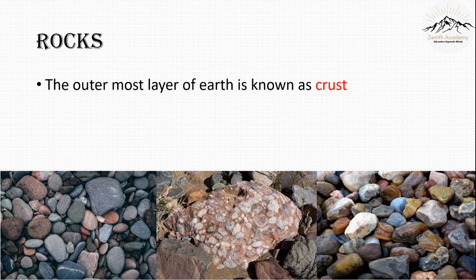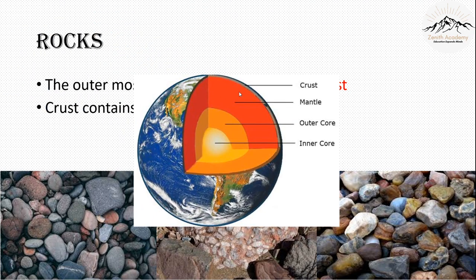Rocks. The outermost layer of Earth is known as the crust, and this crust contains rocks. This is the structure of Earth. We have learnt about this structure in our previous chapter, Sun, Moon and Earth. So to know this better, please go back to that lesson and learn it. So the outermost layer we can see is the crust, and the crust has all the rocks that we know.